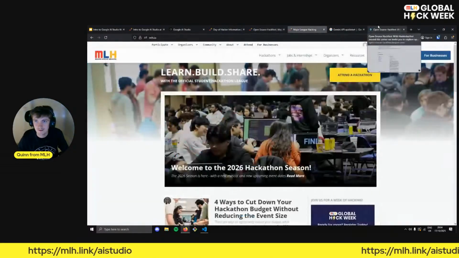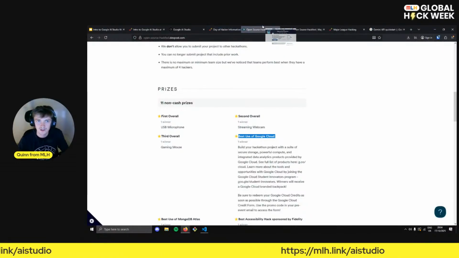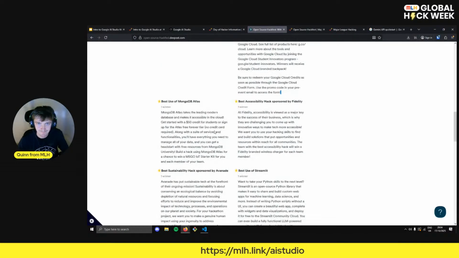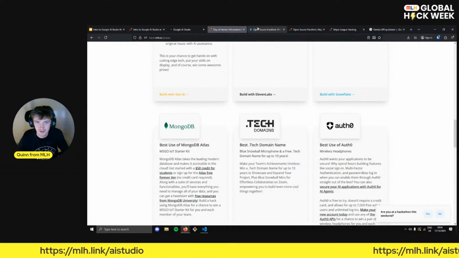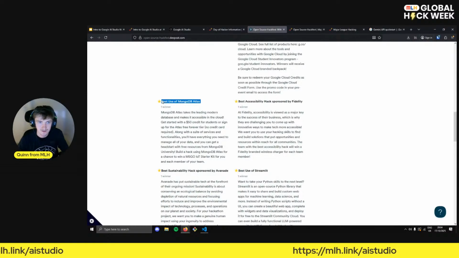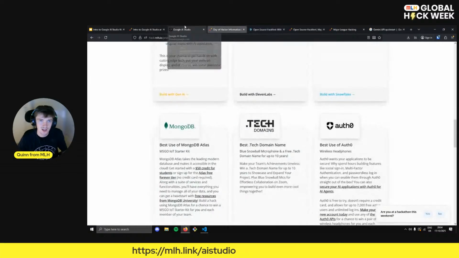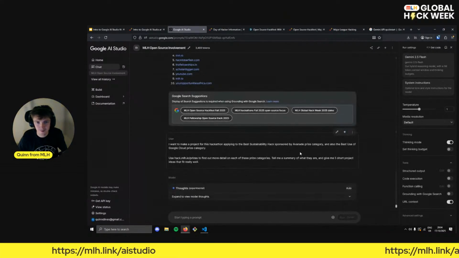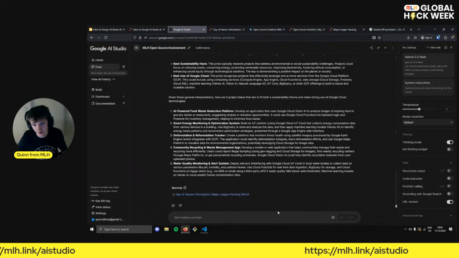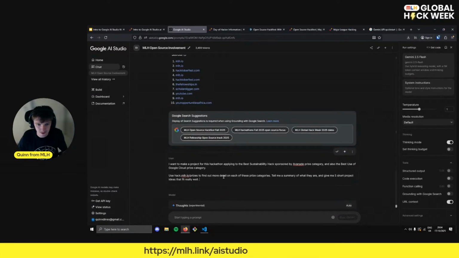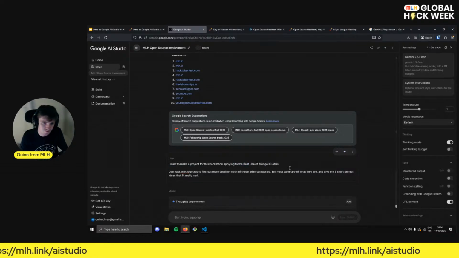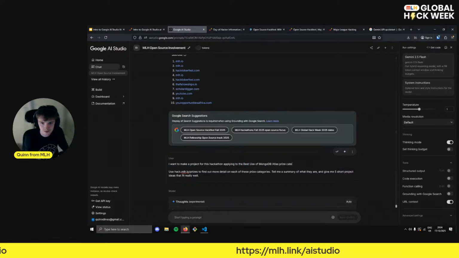So let's pick another one that we know is on the page, because we want to check this out. Well, I think MongoDB Atlas is on this page. Yes. So let's copy that in, and maybe we'll just say we want it to be a sustainably themed project. So now we could rerun a new command, but actually what I'm going to do is go up here and edit this, and I'm going to remove these and say the best use of MongoDB Atlas prize category.